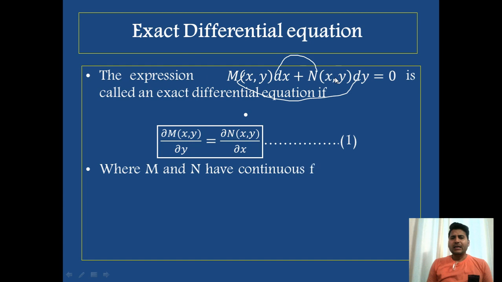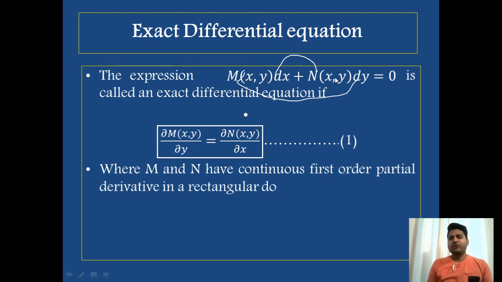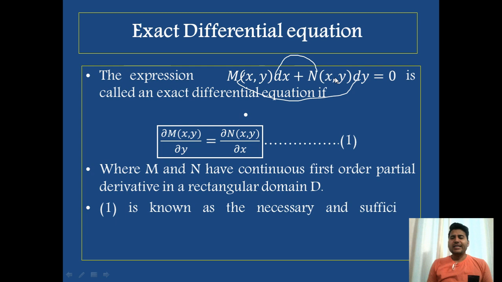where M and N have continuous first order partial derivatives. That means they must have continuous first order partial derivatives in a domain D. This is known as the necessary and sufficient condition for an equation to be an exact differential equation.